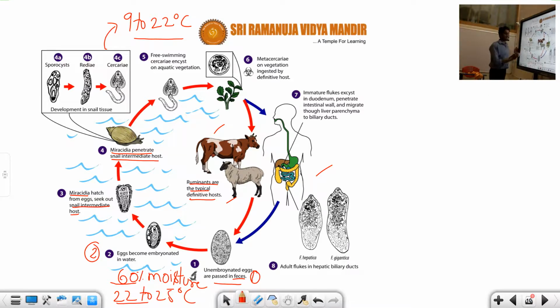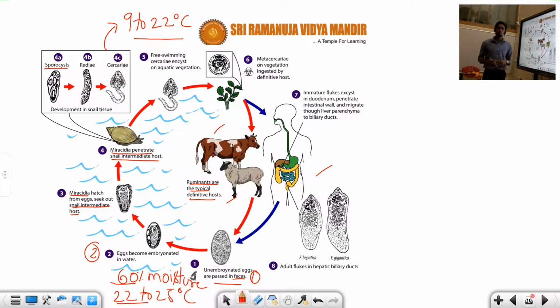Miracidia is the first larval form in Fasciola hepatica. This Miracidia first will enter into the secondary host. The secondary host, what we discussed in the previous class, is the snail only. Once it has entered, the Miracidia will develop into the sporocyst larva.